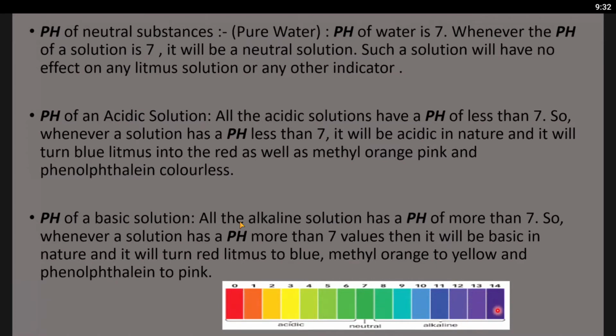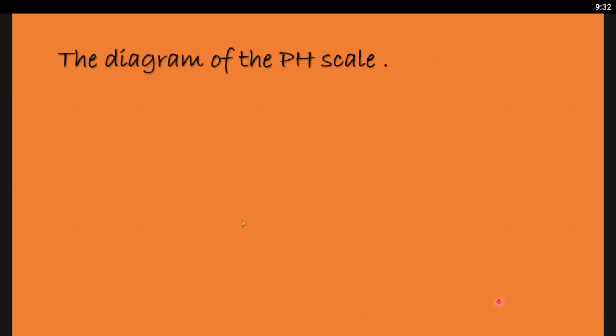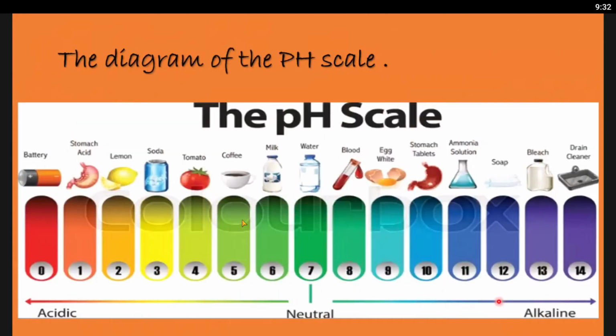I think this is the pH indicator, no? Sir, this is the universal indicator. The universal indicator will show 0 as red, and green will be neutral. Yes, sir, but the actual pH scale looks like this. The pH scale is 0 to 14.